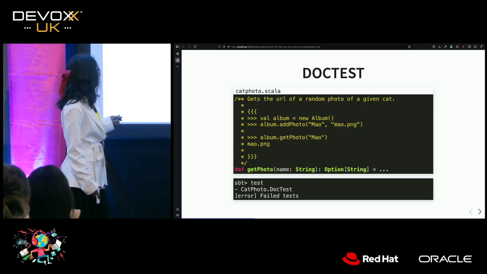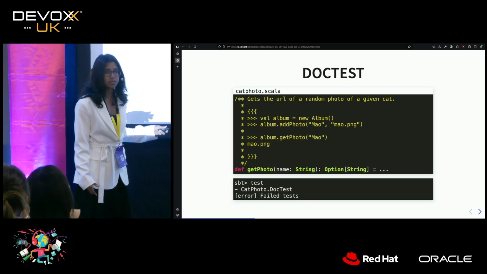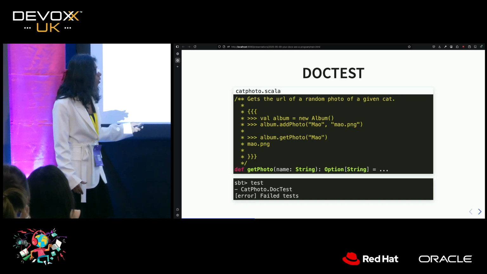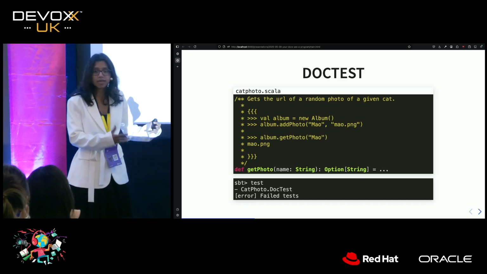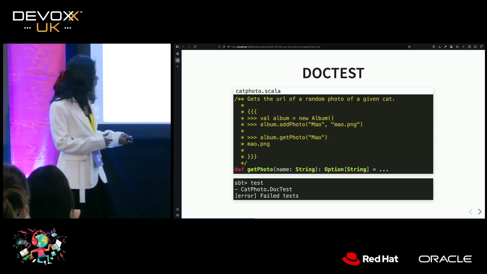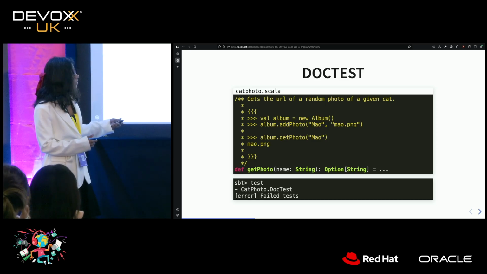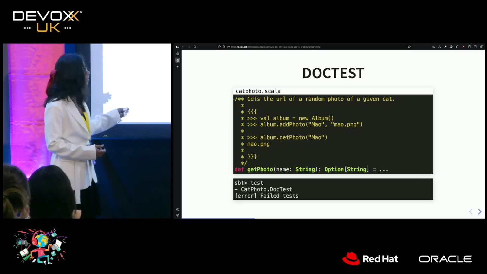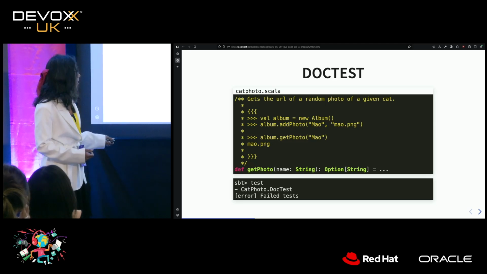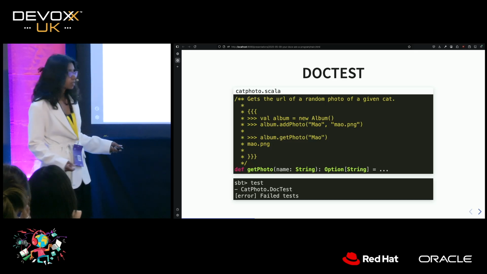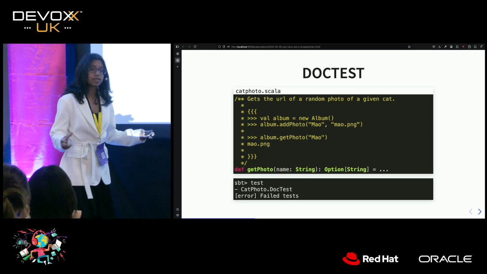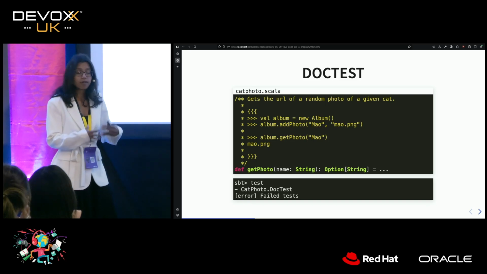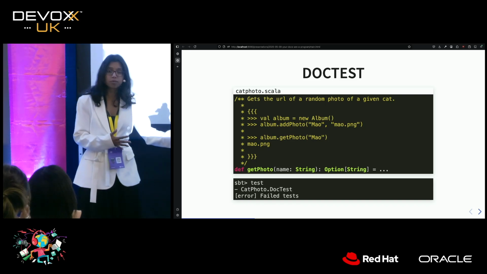Now, the good thing about this is that if we make a code change, let's say that we decide that actually getPhoto shouldn't just return a string. What if our cat didn't exist in our photo album? Let's return an option of a string. That means we're trying to represent the fact that our cat won't exist. If we make a change to the return type, but we don't actually change our code in our documentation, then our test will fail. And that's really great because we can now integrate these tests into our build pipeline. And so if our test fails, we can make our entire doc pipeline fail.